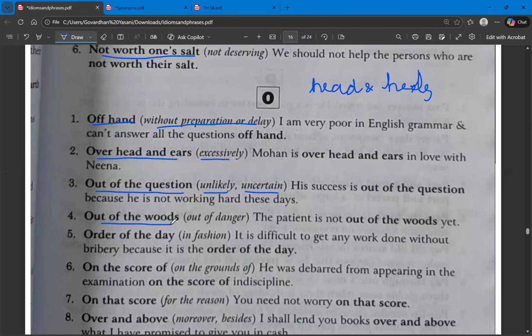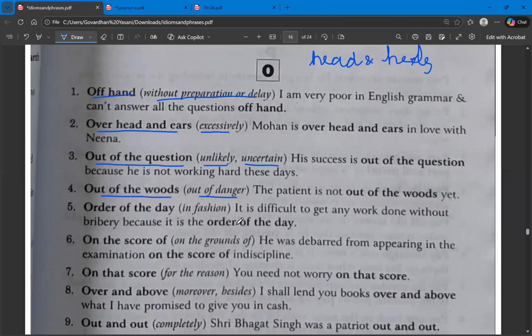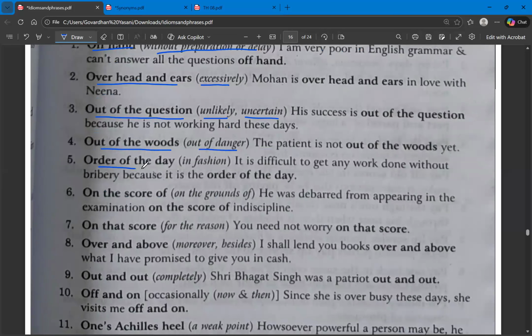The next one is out of the woods. Out of the woods means out of danger. The next one, order of the day. Order of the day means that which is in fashion. What are the synonyms for fashion? Vogue, trending or fad. These are all the synonyms for fashion. So order of the day means in fashion.